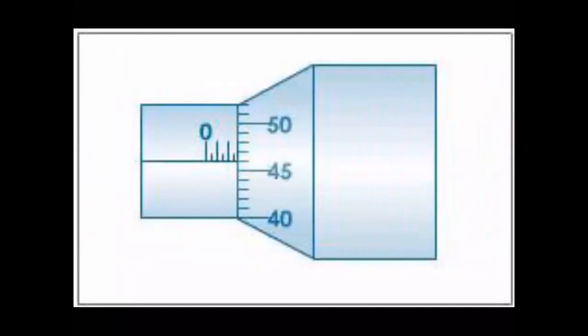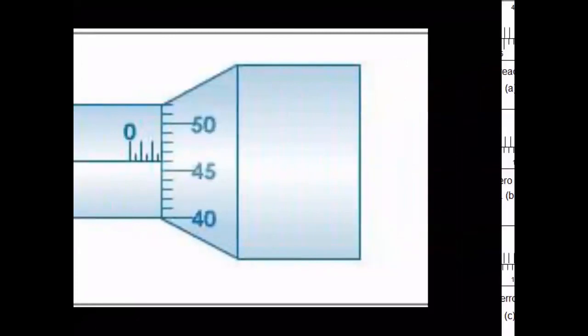So are you able to understand this? On the main scale, you get the main scale reading. On the circular scale, you get the circular scale reading. The zero error, they will tell you separately.